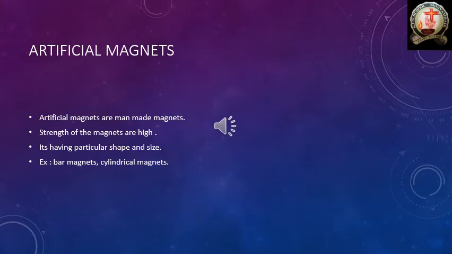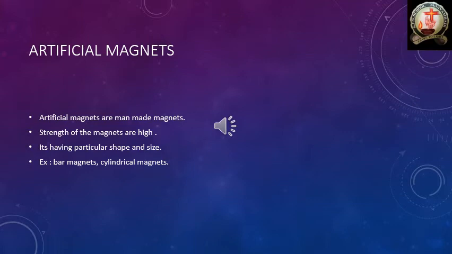And these artificial magnets have a particular shape and size also. Whichever size and shape we need, we can produce the magnet like that. Suppose I need a cylindrical shape, I will produce a cylindrical magnet. I need a circular magnet, I will produce a circular magnet.